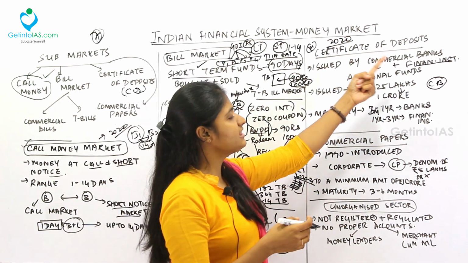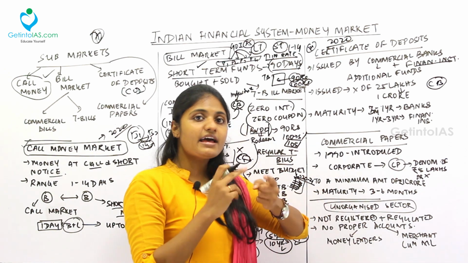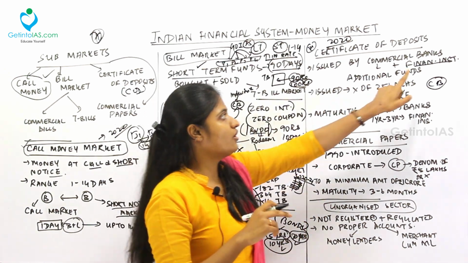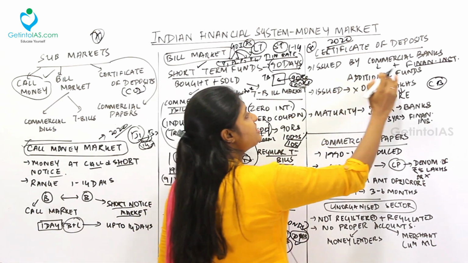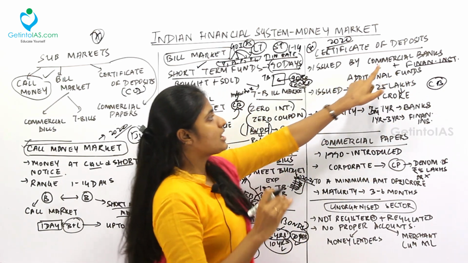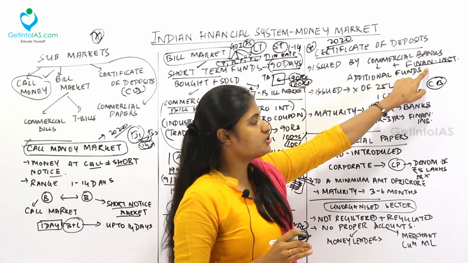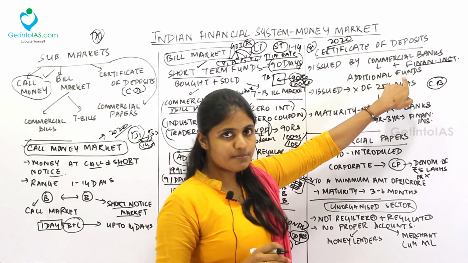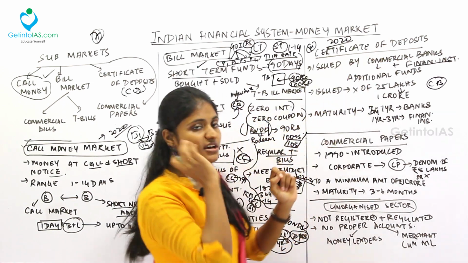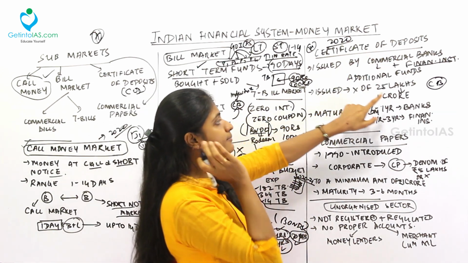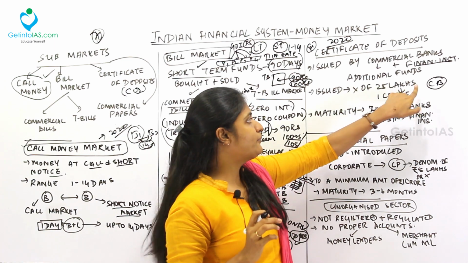Those doing banking activities but which are not banks are called financial institutions. Under this, the commercial banks and the financial institutions need additional funds from the market. So these people issue certificates of deposit. They are issued in multiples of 25 lakhs up to 1 crore.